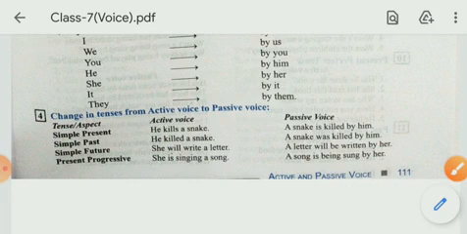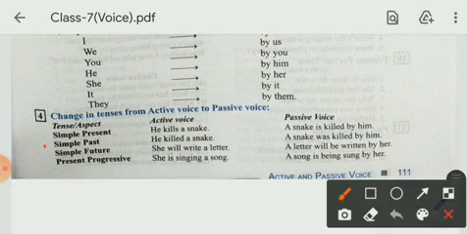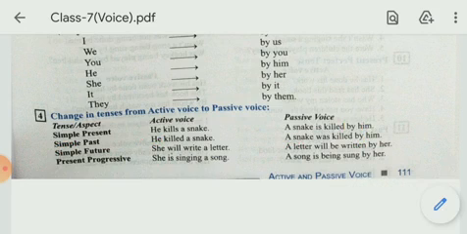If the tense is simple past, like he killed a snake, then we will follow the same rule. If we change this active voice into passive, then how will we change it? A snake was killed by him. As you know that we add the preposition by here in passive voice, and we use past participle form, and the tense will remain same. A snake was killed by him.